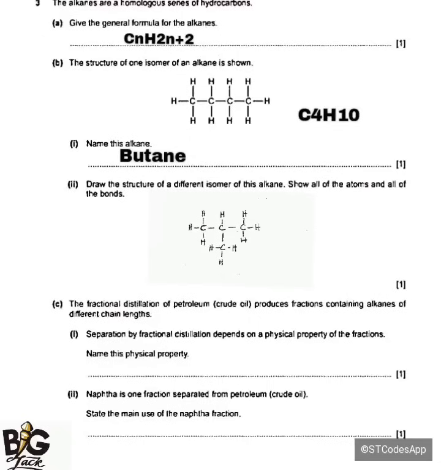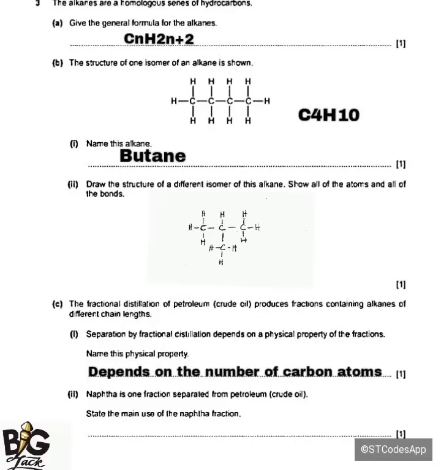Now the question is saying separation by fractional distillation depends on a physical property of the fractions. Name the physical property. Okay, so the fractions depend on the number of carbon atoms. As the number of carbon atoms increases, the temperature also increases. But if the number of carbons is reducing, the melting point and the boiling point are going to be reduced.